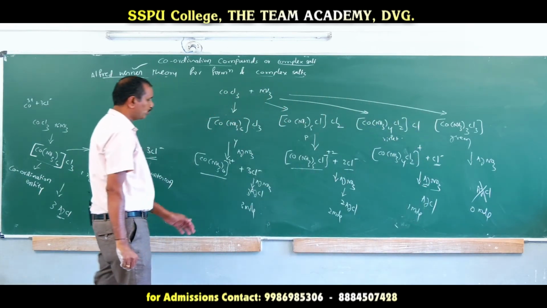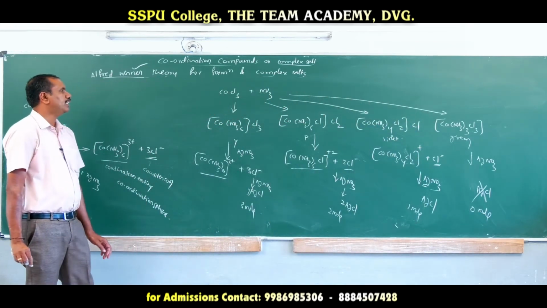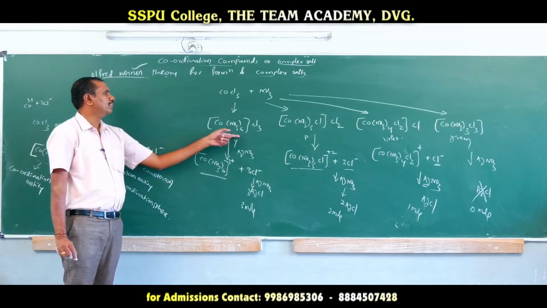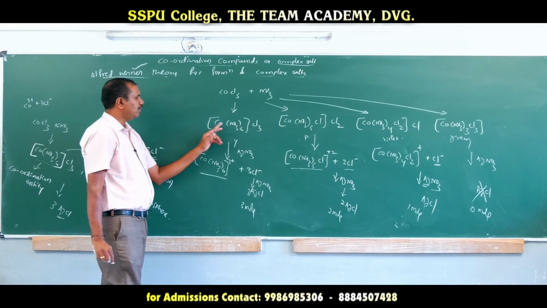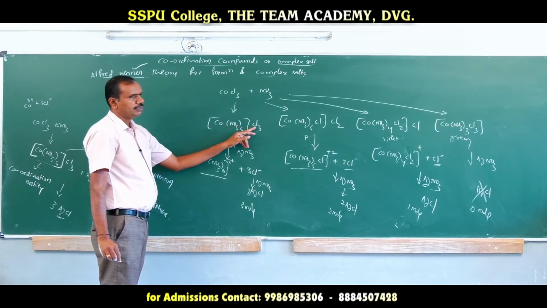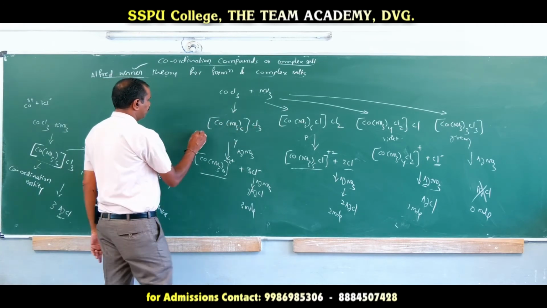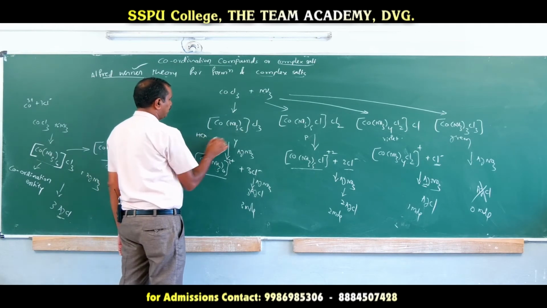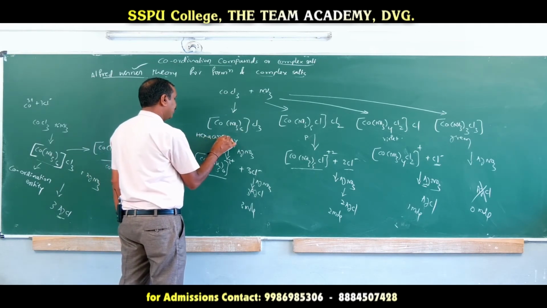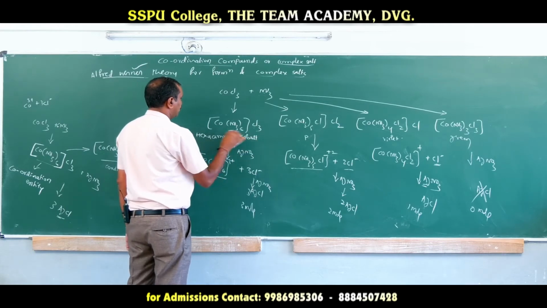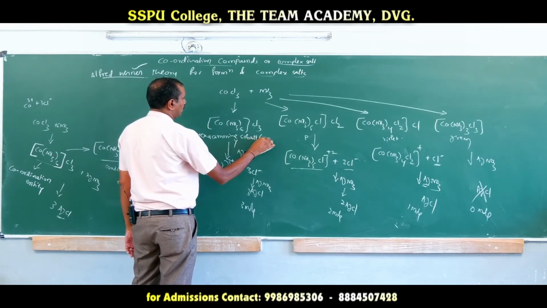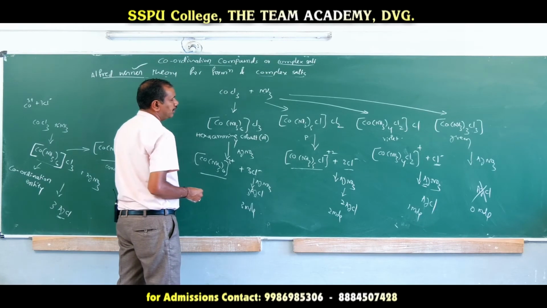So they may ask the question, what is the percentage of precipitation of Cl in the case of this complex salt? Hexaamminecobalt(III) chloride. Hexa, 6, ammine, cobalt. What is the oxidation number for that cobalt? 3.